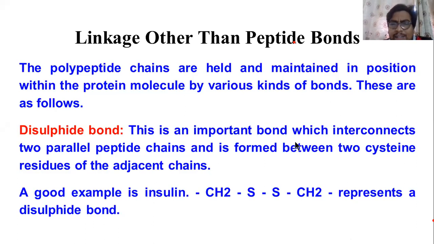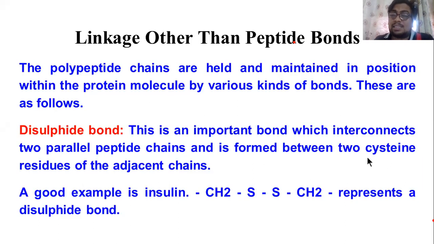This bond is very important, and it interconnects two parallel peptide chains. Two parallel peptide chains means peptide chains having similar structure are joined together with the help of the disulfide bond, and it is formed between two cysteine residues of the adjacent chains. So where is the disulfide bond produced from?